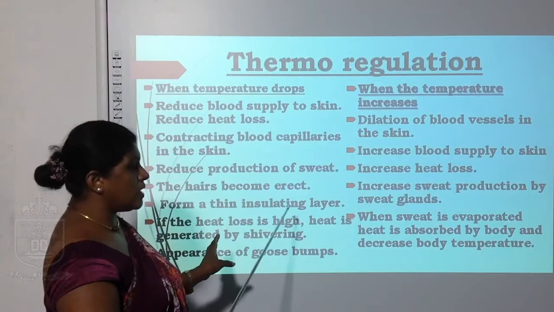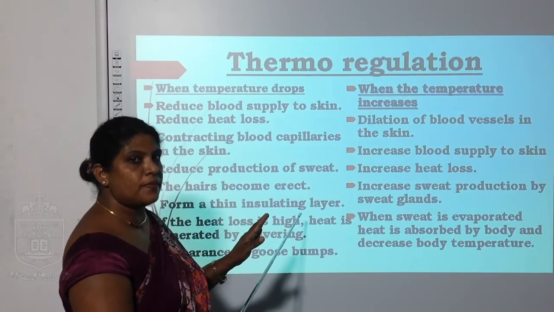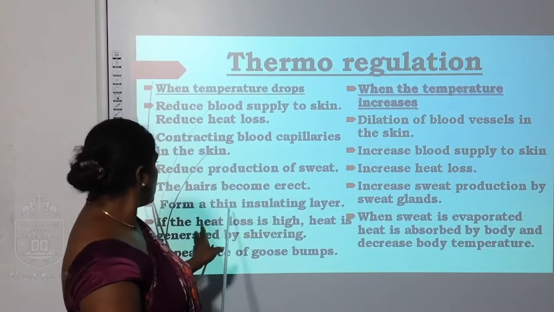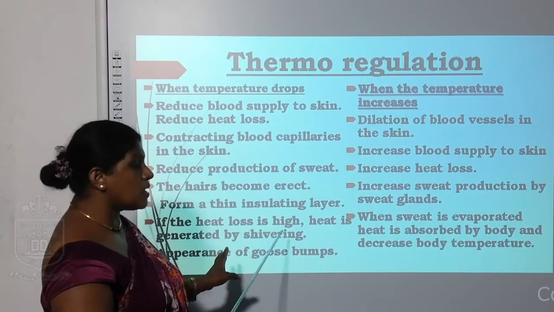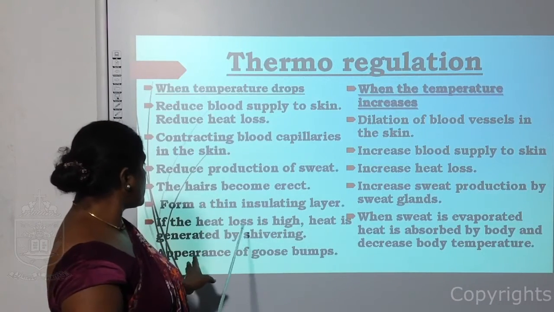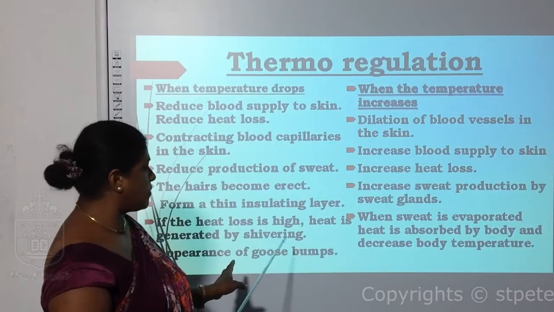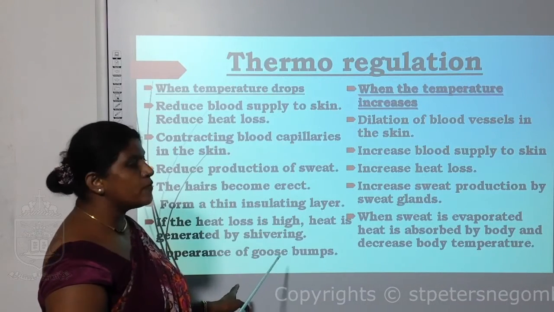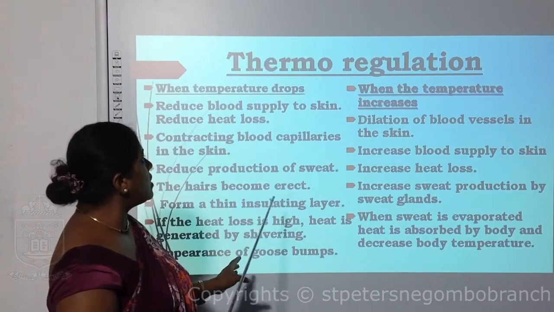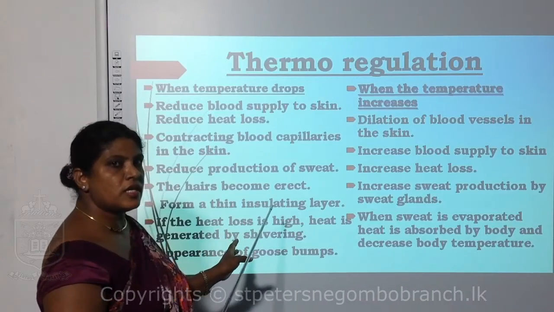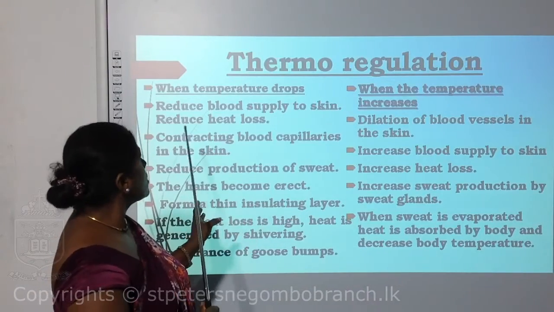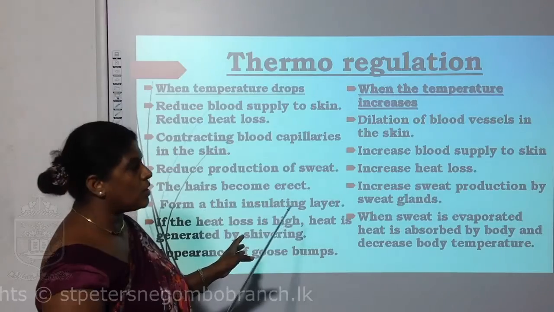The hair becomes erect and forms a thin insulating layer. If the heat loss is high, heat is generated by shivering and appearance of goosebumps. These are the methods to conserve heat when the temperature is reduced in your body.